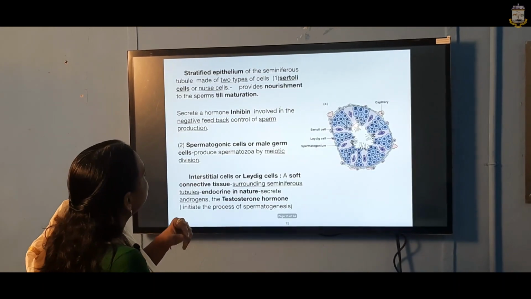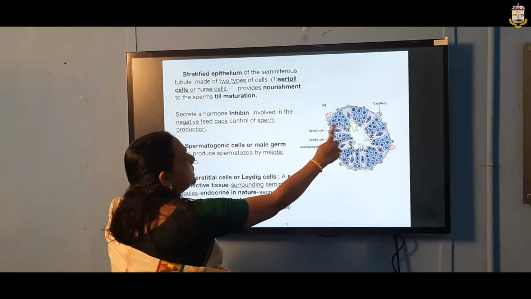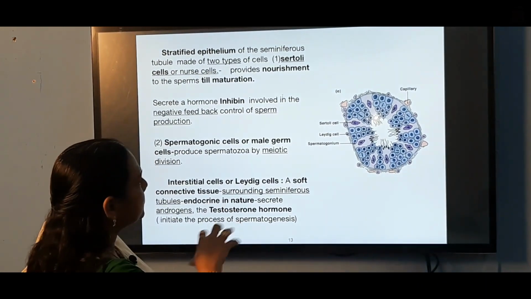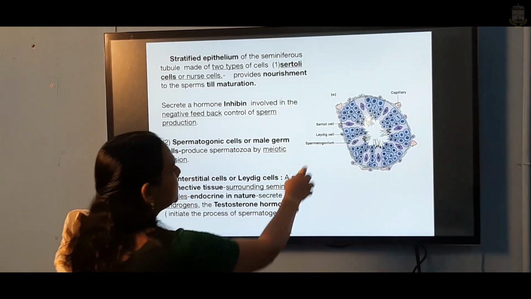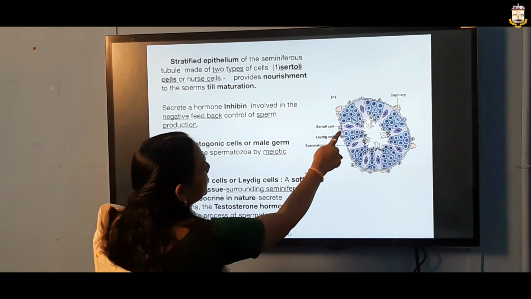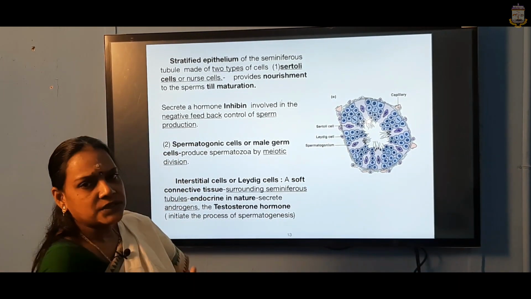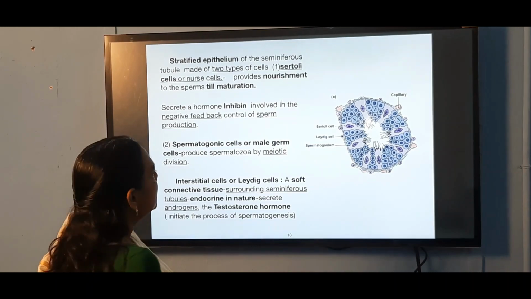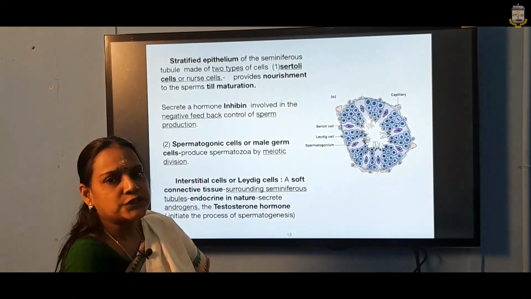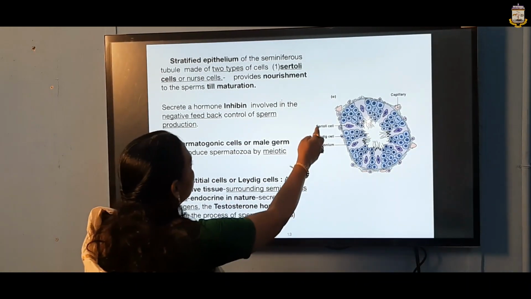Next, the stratified epithelium. You see the structure of these seminiferous tubules here. You can see the stratified epithelium, which has two types of cells: one is the Sertoli cells, another is the Leydig cells. See here the structure and where it is present. The Sertoli cells are otherwise called nurse cells, because they give nourishment to the sperms till maturation. Till maturation they have to get some nourishment, and that is aided only by the Sertoli cells.